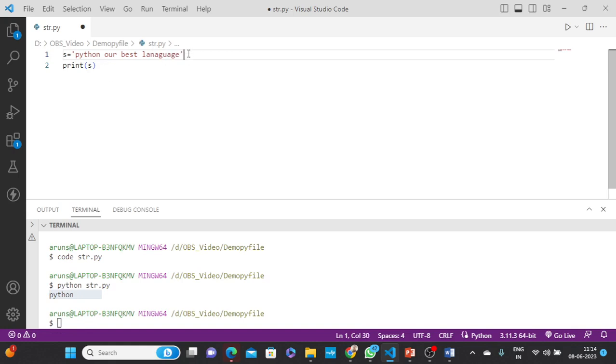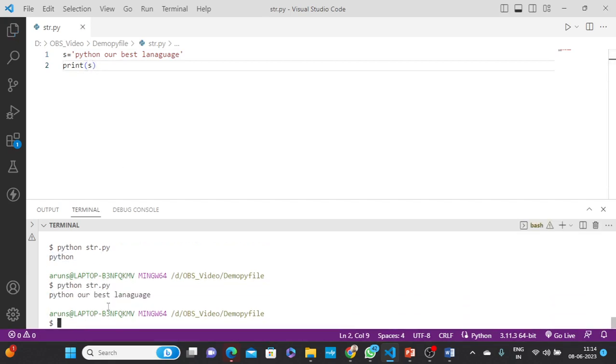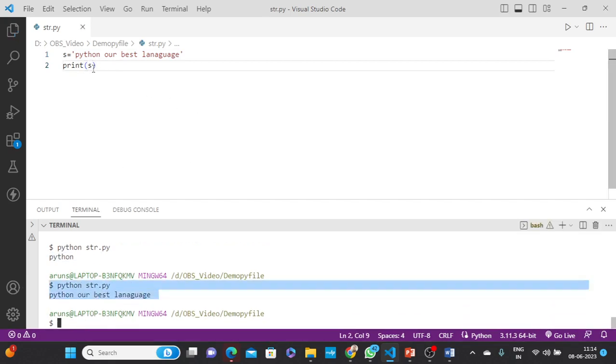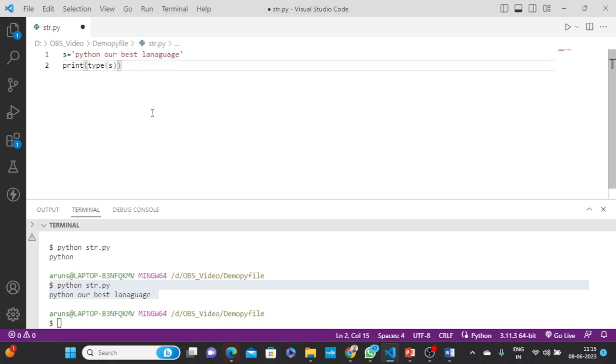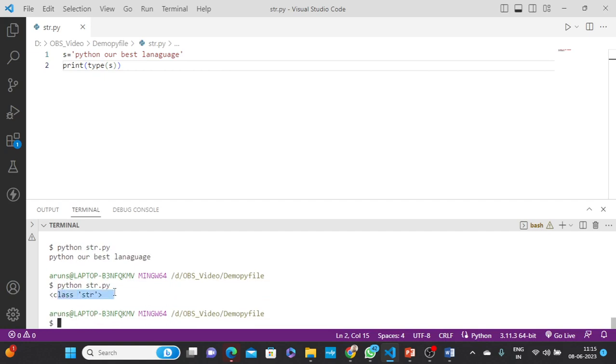So now this data I want to print. Then you can see here it's a print. If you want to check the type, you can use this function, type. Inside it you just pass this variable. Then you can check which kind of data type it is. You can see it's a class of string data type, because whatever data is inside single quotation is a string data type. If you want to print, then the whole data is printed.